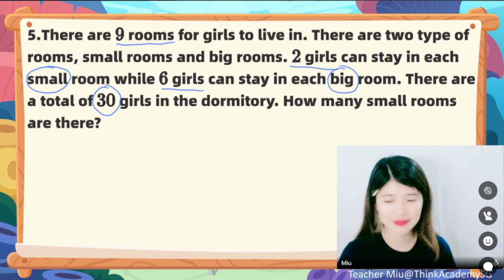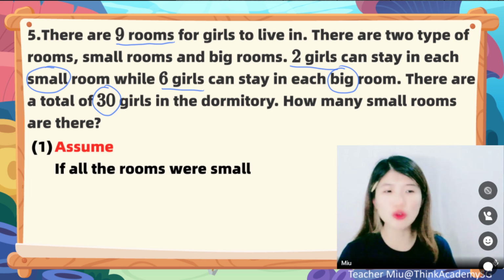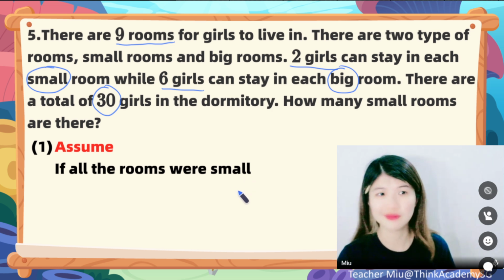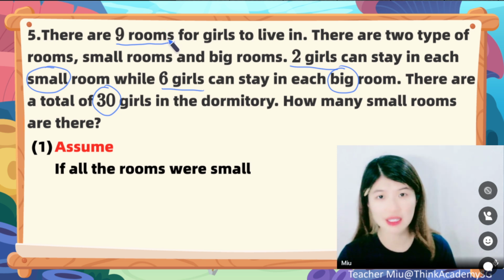Step 1. We can just assume all the rooms were small. If all the 9 rooms are small, how many girls can we accommodate?